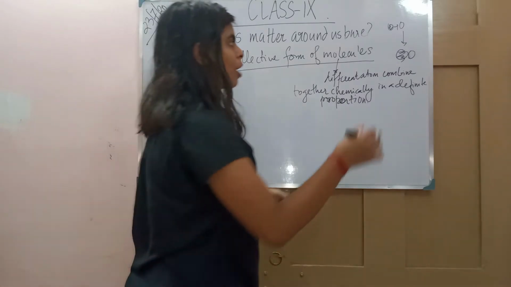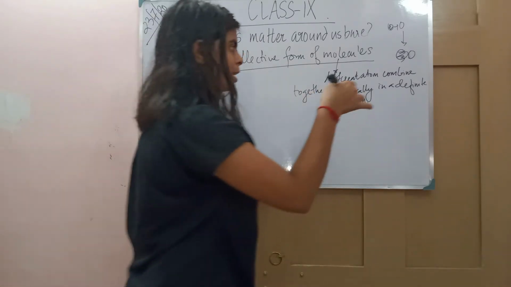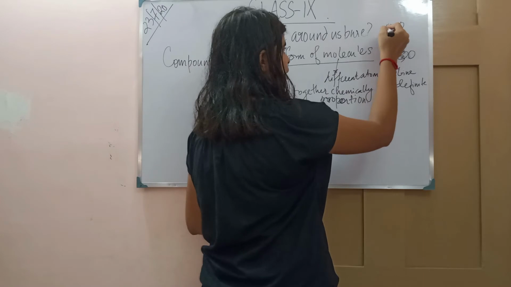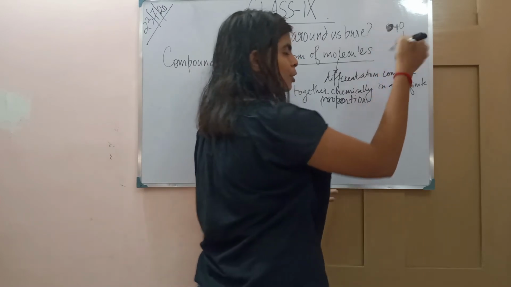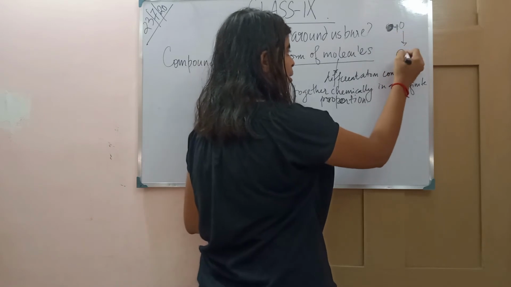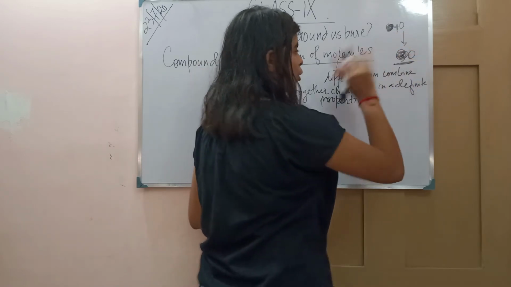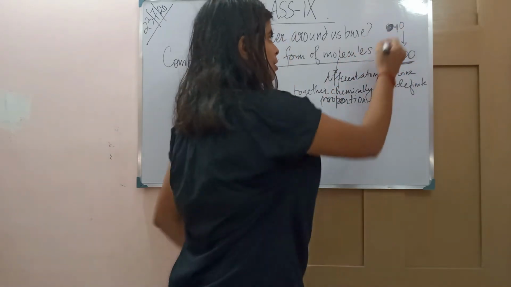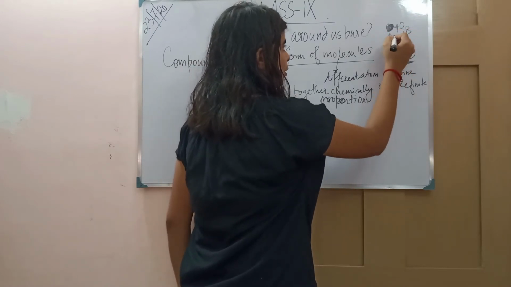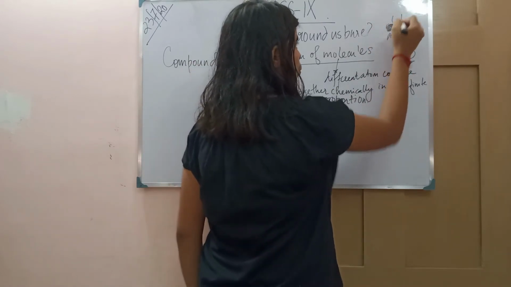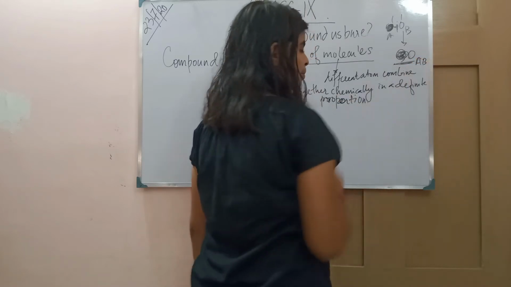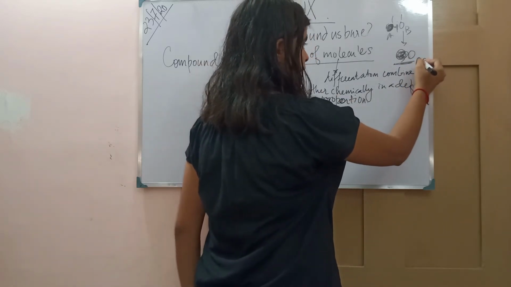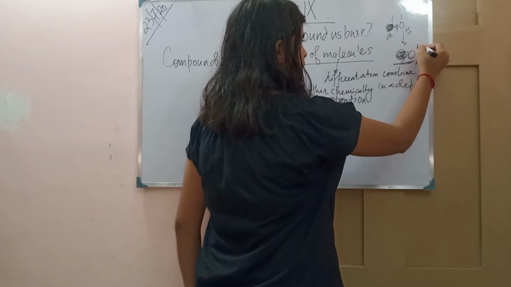As I told you, molecules are formed when one atom and a different group of atoms come together. And this is a molecule of a compound because two different atoms, A and B, in a definite 1:1 ratio, give us AB, and they are chemically bonded, and this is the bond.